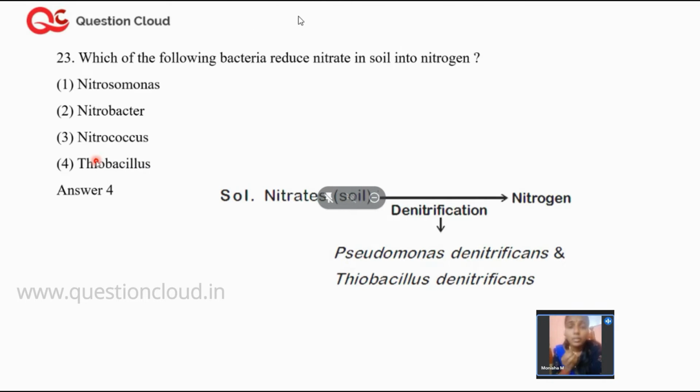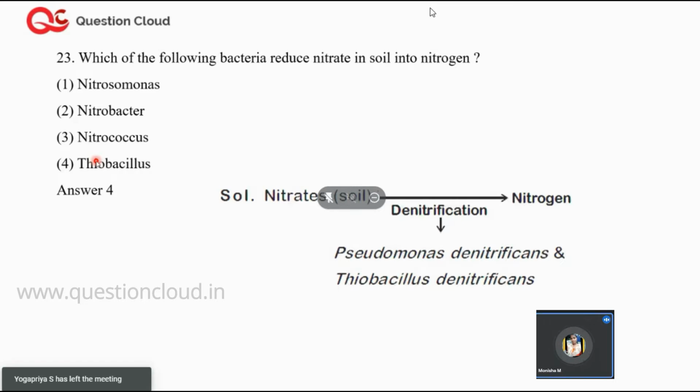Biological nitrogen fixation is a process by which you convert atmospheric nitrogen, N2, into nitrate, NO3-. These nitrates will be present in the soil and will be taken up by the roots and supplied to the plant for overall growth and development. So converting atmospheric nitrogen into nitrate is called nitrogen fixation.